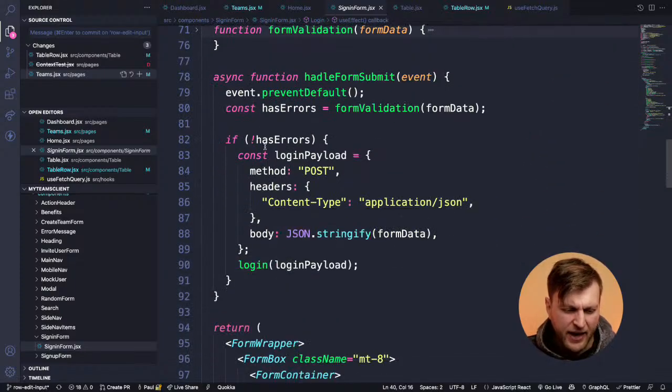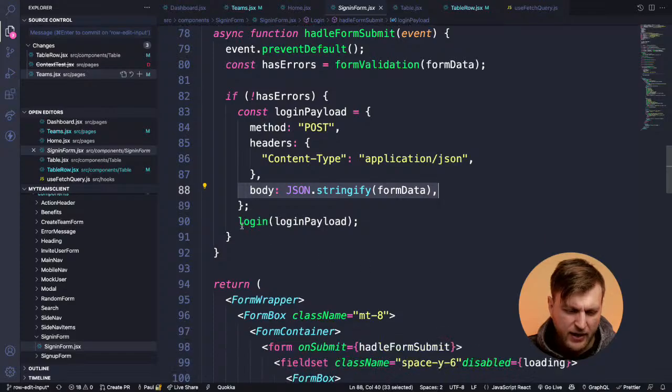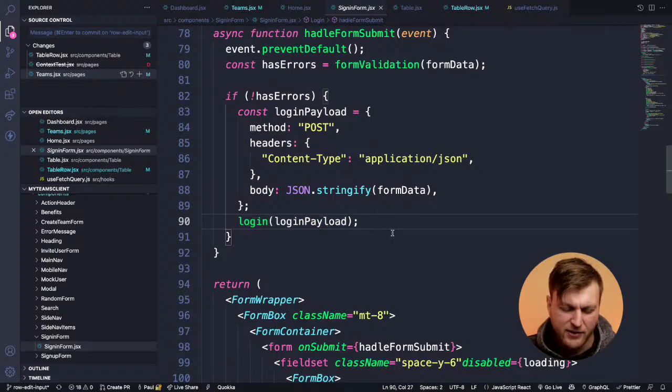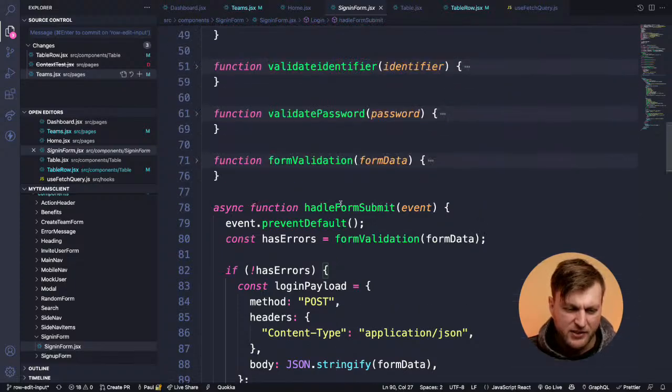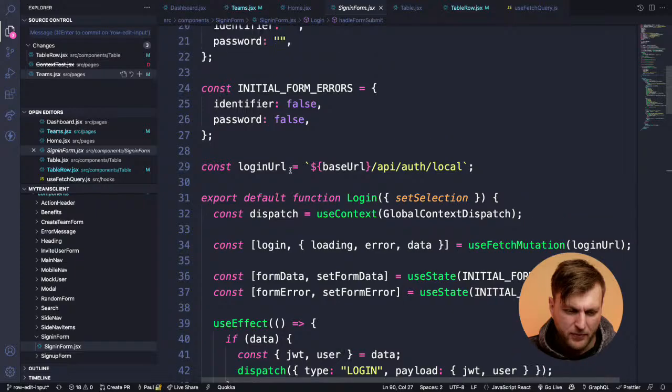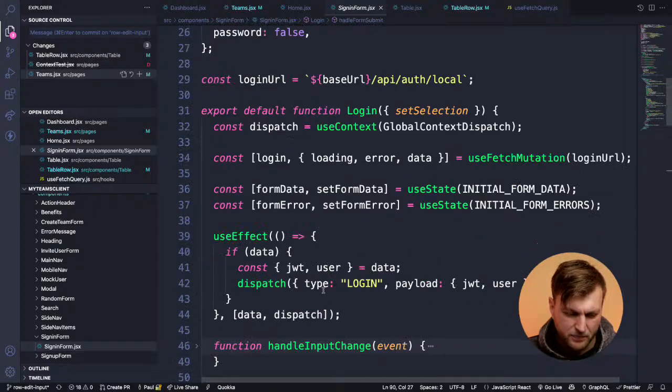So what happens is once you make a post request with the data, and I'm having it happen in the hook, I'm passing it to my custom hook. If I didn't have the custom hook, you would get a response and you would handle it here. The response would have the JWT token that you got, and then you could save it to local storage, or what I'm doing is saving it to context.